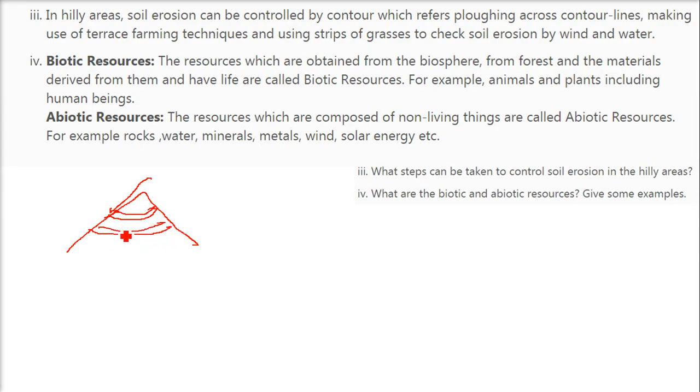We can control soil erosion by ploughing across the contour. Contours are the lines at equal height. So we can plough across contour lines, making use of terrace farming techniques. And also we can use strips of grasses, which is strip farming.